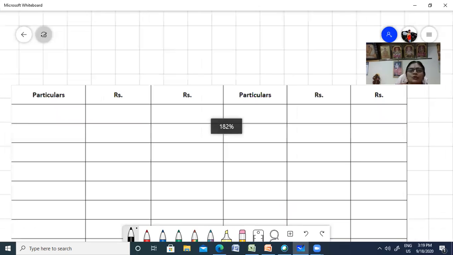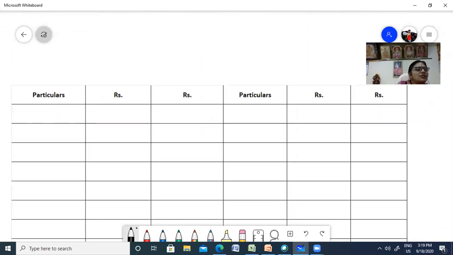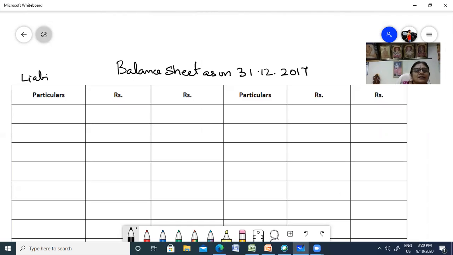Okay. Now that you have your balance sheet here, balance sheet as on December 31st, 2017. Fine. Right, liabilities here on this side, and on this side you have assets. Okay. Now first finish up the capital account, which is very easy.